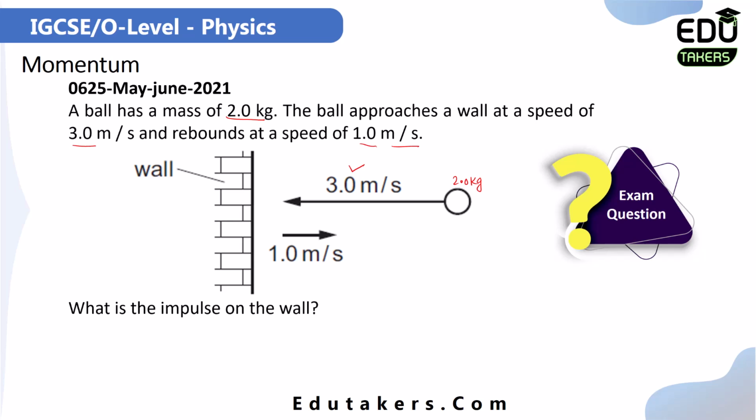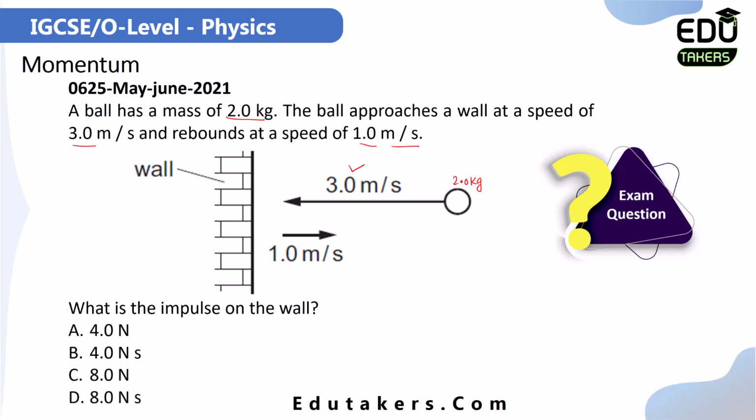What is the impulse on the wall? You have to calculate the value of the impulse. Now we will see the options. Option A 4.0 Newton, B 4.0 Newton second, C 8.0 Newton, D 8.0 Newton second.